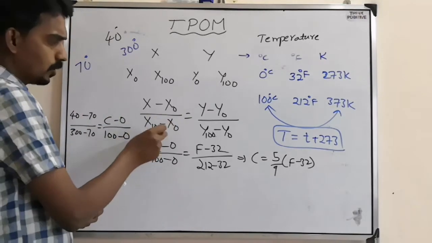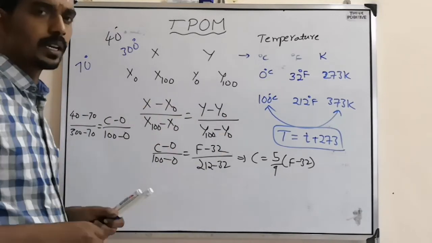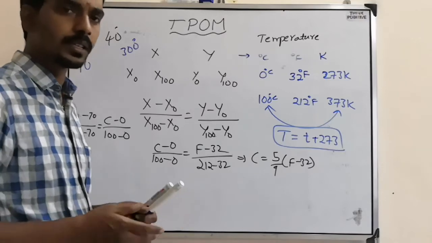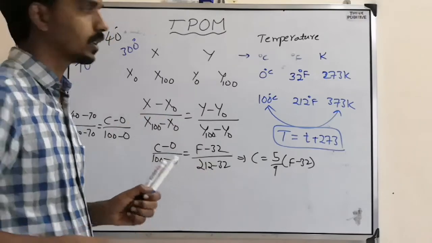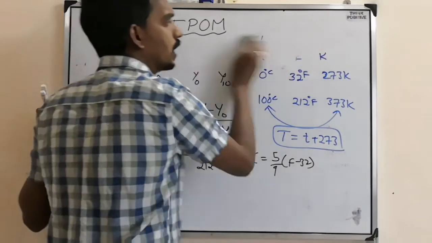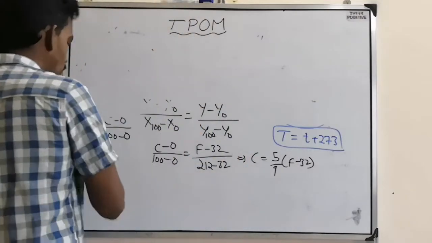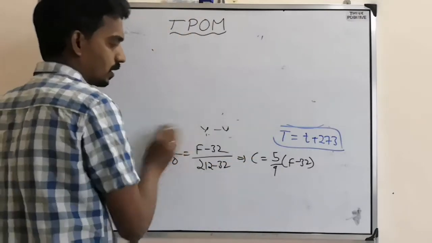This is the general formula. Using this, if you connect two different scales, you can convert the temperature from one scale to another. This is the very first kind of question, based on conversion of temperature from one scale to another.